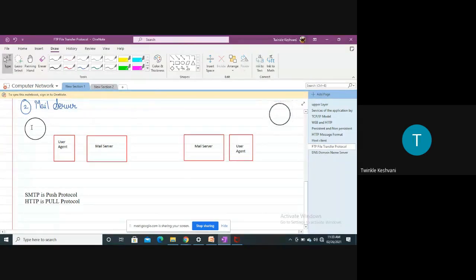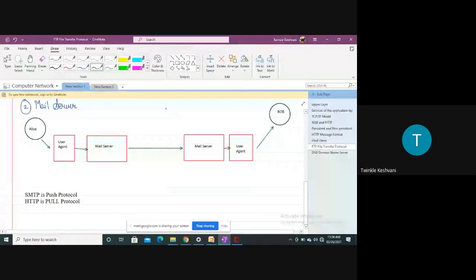So here, this is Alice and this is Bob. Let me give you the arrow. Now the diagram looks good, right?